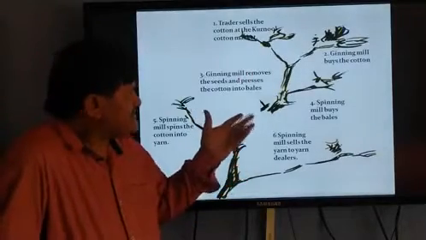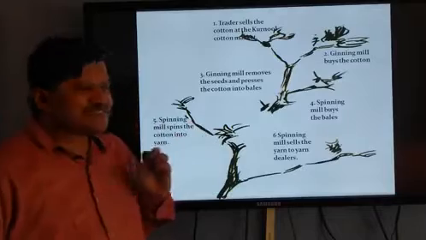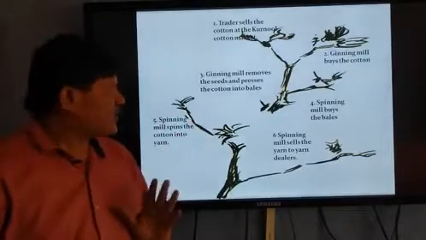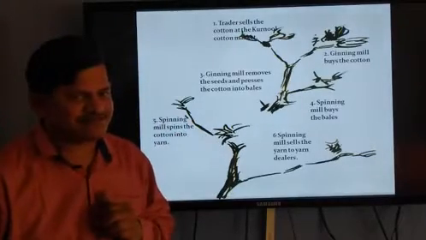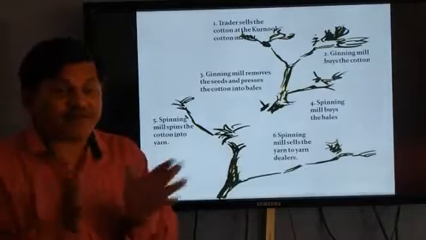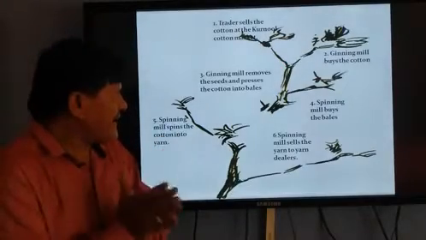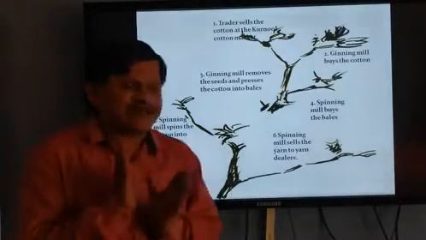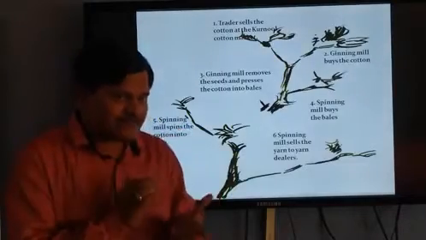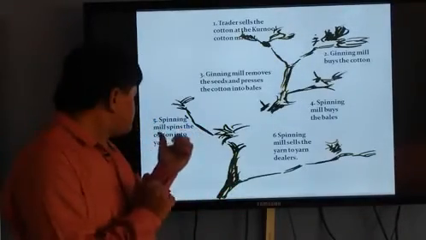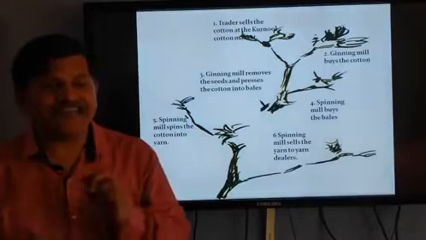Now, the ginning mill buys the cotton. The ginning mill removes the seeds and presses the cotton into bales. These all get compressed, making the bales. Spinning mills buy the bales. And after that, the spinning mill spins the cotton into yarn.